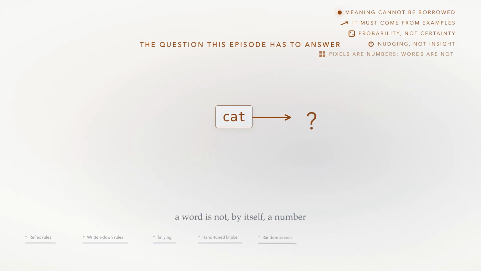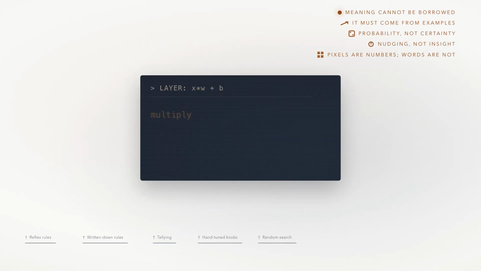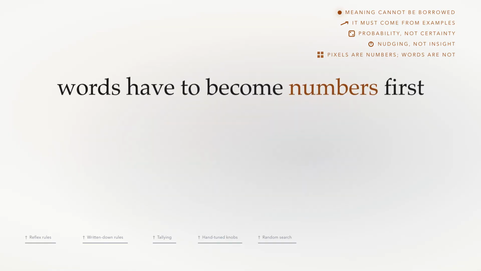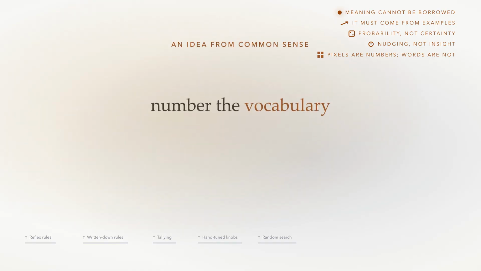So what number is cat? The machine's layers multiply and add. None of that means anything applied to a word. We need words as numbers before the learner can touch language at all. Here's the idea that would pop up in common sense.